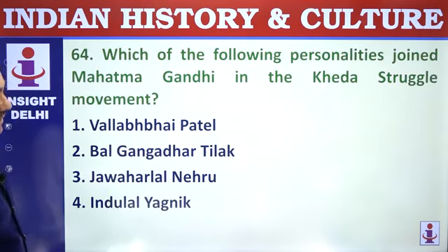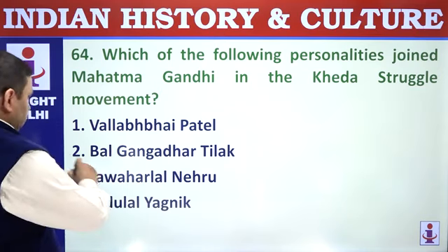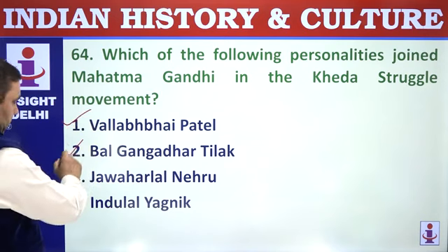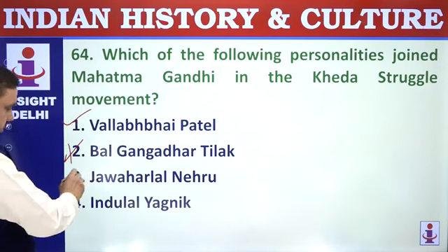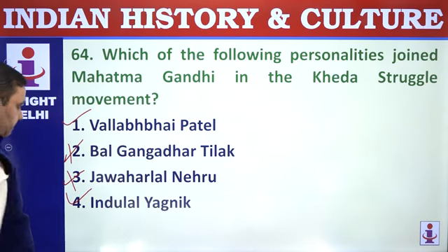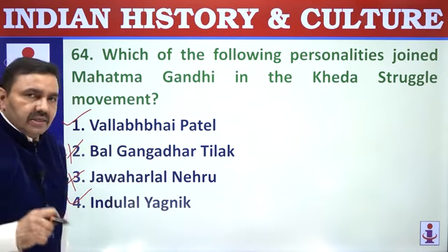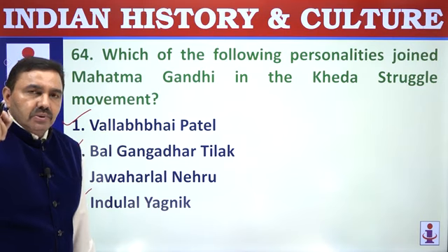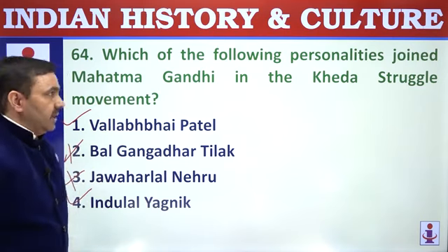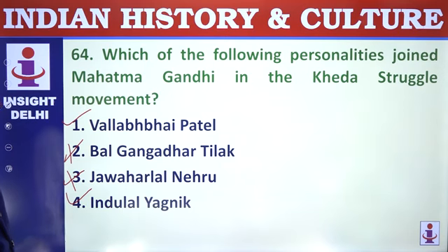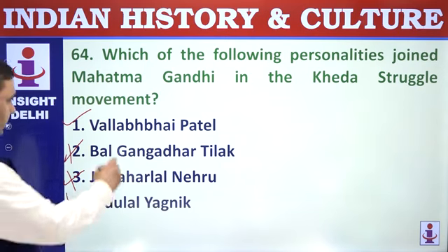Which of the following personalities joined Mahatma Gandhi in Kheda? Vallabhbhai Patel, not Tilak, not Jawaharlal Nehru, Indulal Yagnik, Mahadev Desai, Anugrah Narayan Sinha. These were the prominent leaders who joined Mahatma Gandhi during Champaran Satyagraha. Or sorry, not Champaran. We are talking about Kheda here. So Kheda, these are 2.